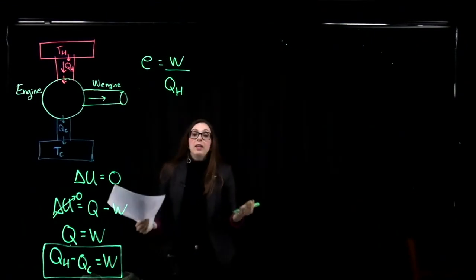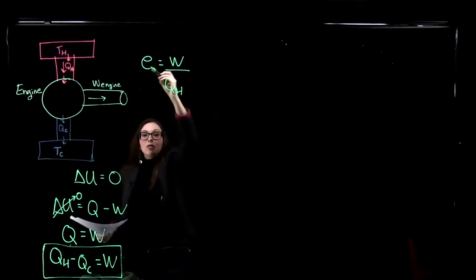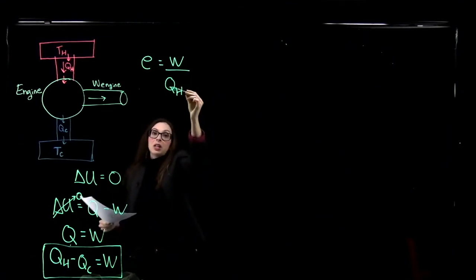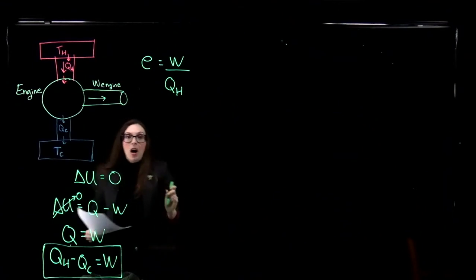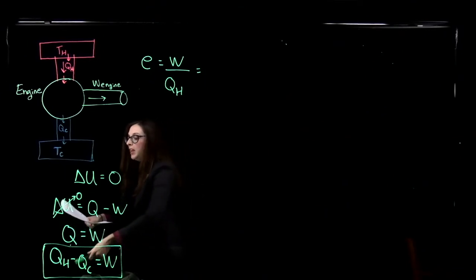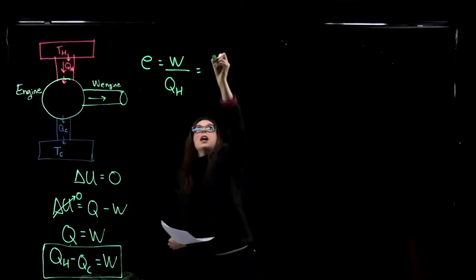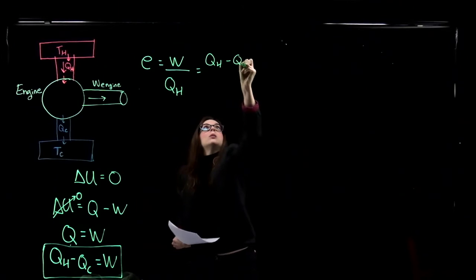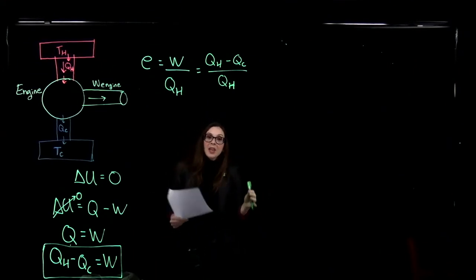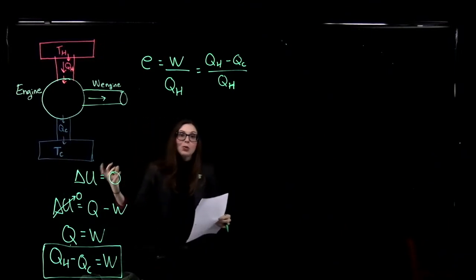We can quantify the efficiency of our engine, we'll call it E here, and that efficiency is equal to the work that our engine does divided by the energy that the engine receives from the hot reservoir. We also showed that the work done by our engine is equal to the energy it receives from the hot reservoir minus the energy it expels to the cold reservoir. So we can write this as QH minus QC over QH, okay? So you can always quantify the efficiency of an engine if you know the energy it receives from the hot reservoir and the energy it expels to the cold reservoir.